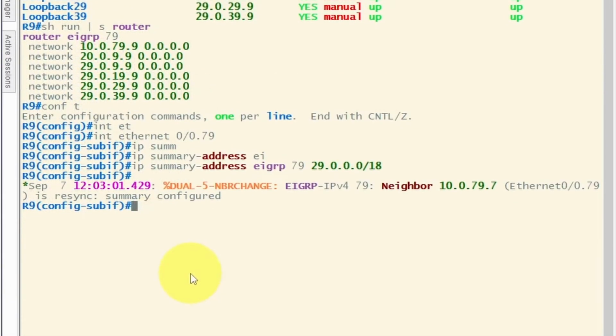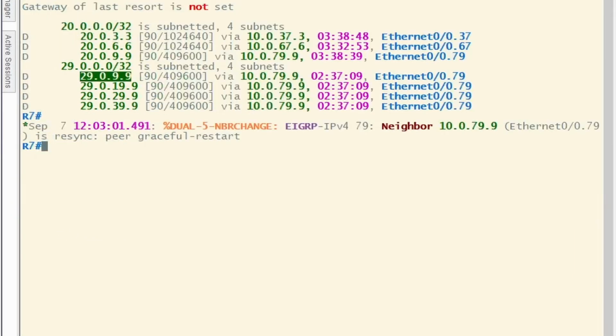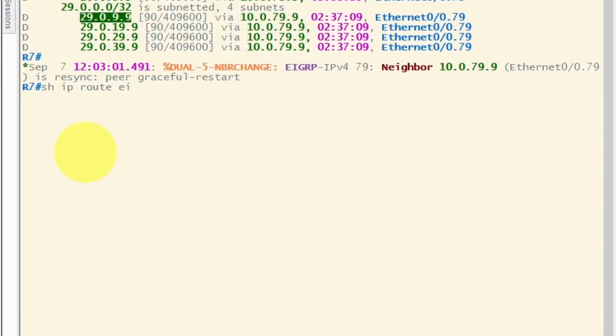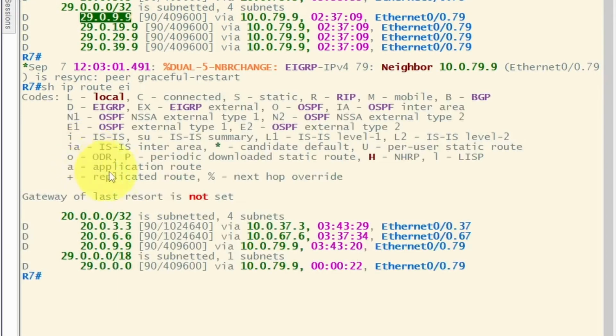After hitting enter, we will see that the neighborship is getting reset. And if we go back to R7, we see that the neighborship has been gracefully restarted. Checking the same command, and now instead of receiving 4 different addresses, we can see that we are receiving the 29.0.0.0/18.